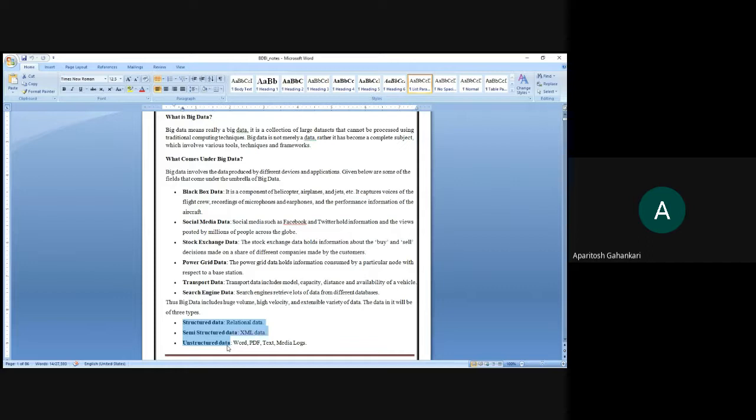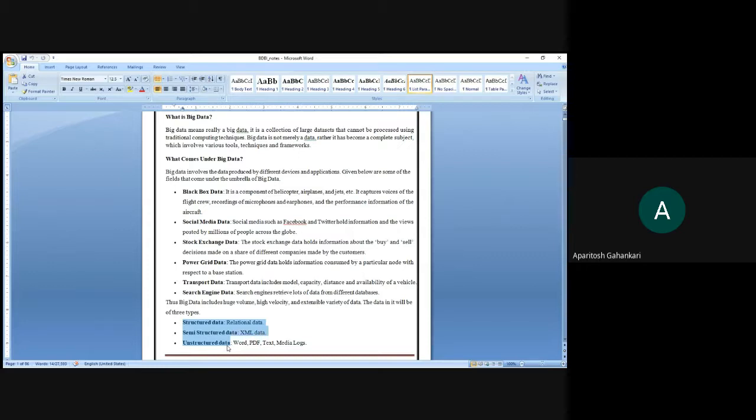Then there is semi-structured data, wherein you can utilize XML to exchange data between applications. For example, if you have developed one application using ASP.NET and another using Java, both talk in different languages. But what if I want to use the ASP.NET output as input to my Java program?